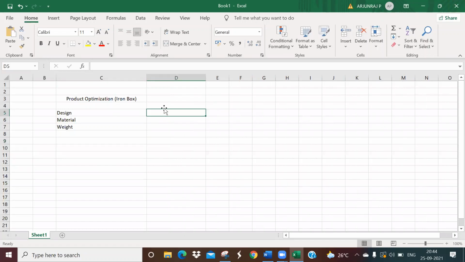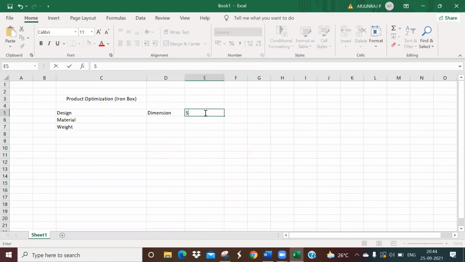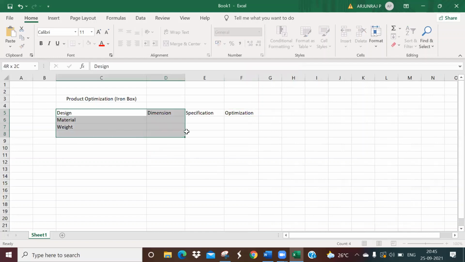So design is nothing but what? It is related to dimension. Dimension is nothing but specification. You can see how you can optimize. I am going to use the word optimization. I'm not going to say you're going to reduce the size. I'm not going to say it that way. You're going for optimization of specification, dimensions, and design. So this is one possibility.